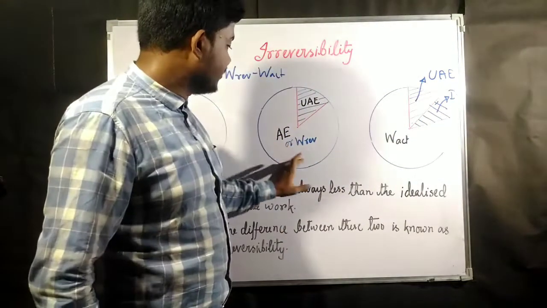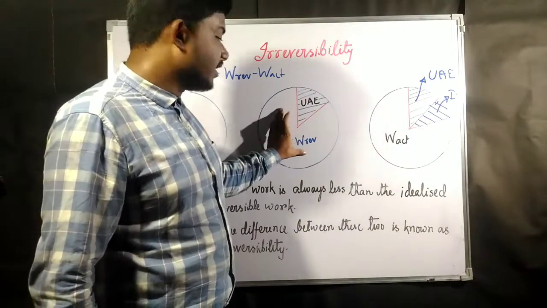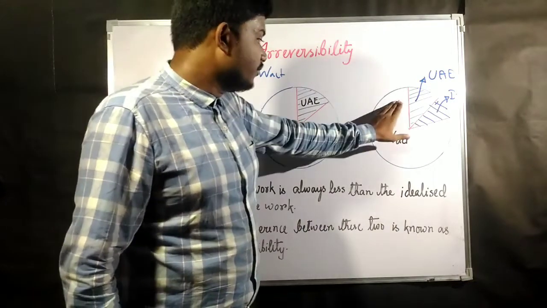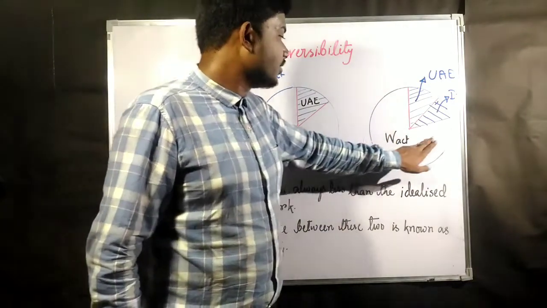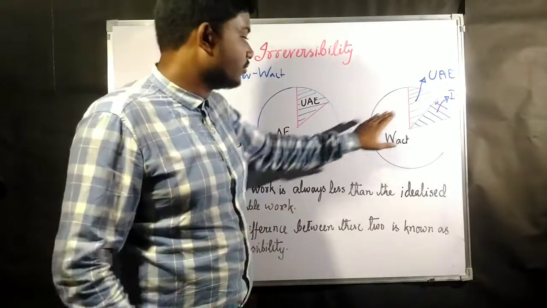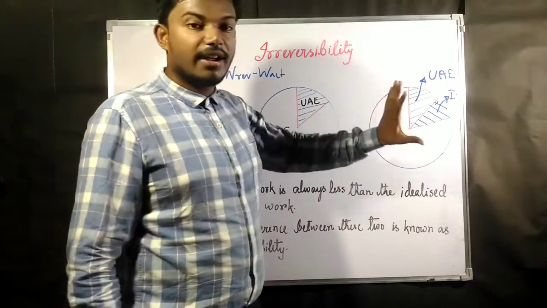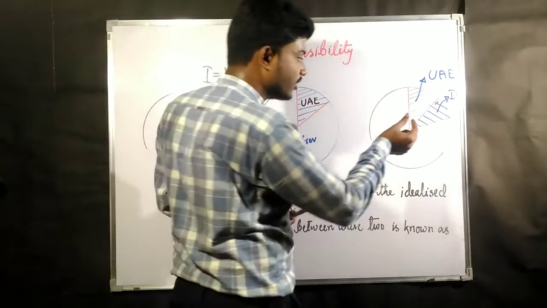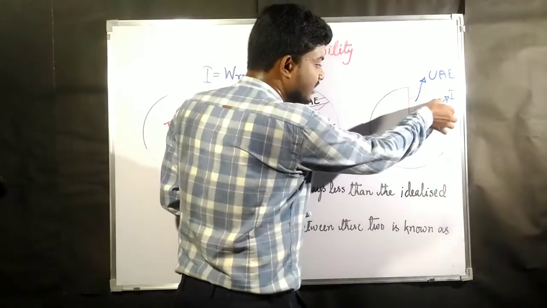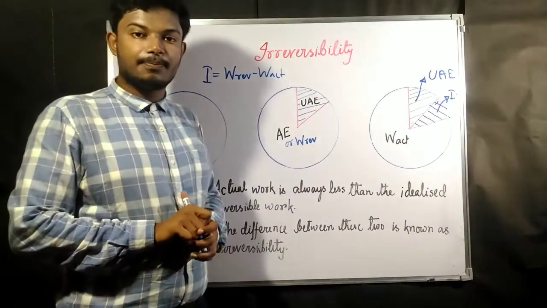This is the available energy, or the part of the heat which can be converted to work reversibly. Now if we go in the actual world, then what will happen? The total W reversible we are not going to get. We are going to get only this amount of W actual. So where has the remaining of the energy gone? This is the remaining of the energy, and this part is known as irreversibility.